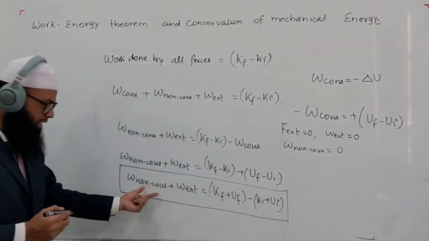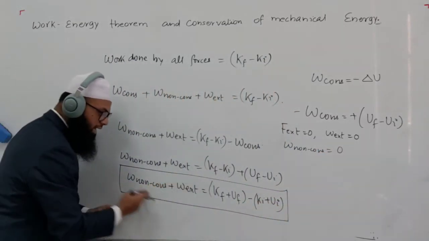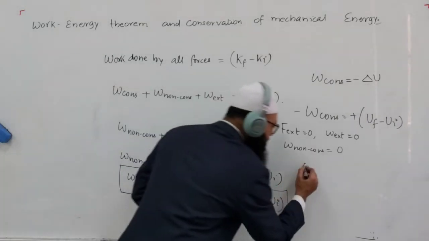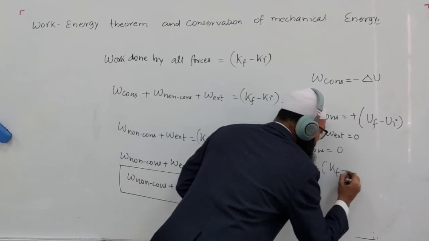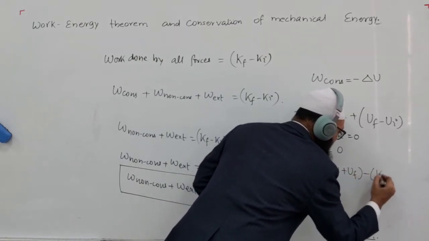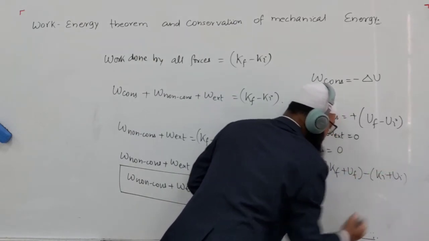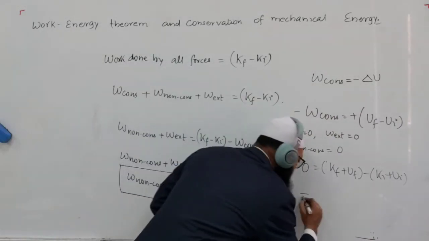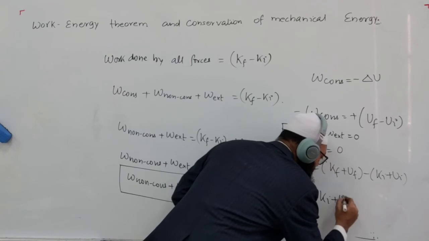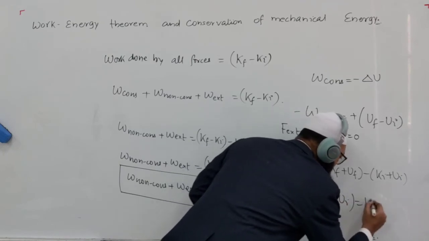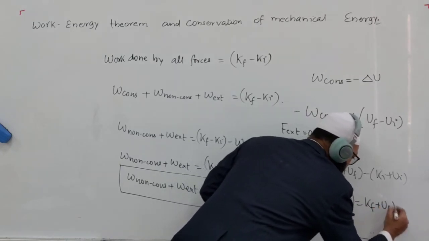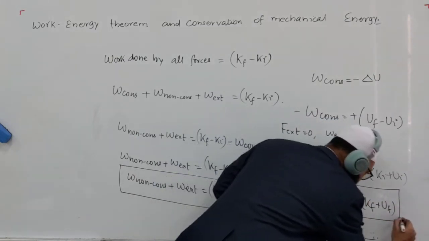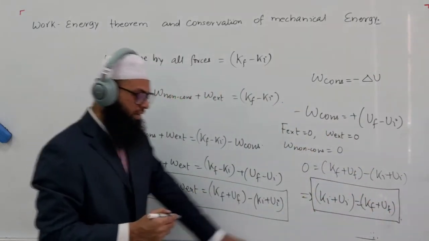In that case, this entire LHS term turns out to be 0. That means 0 is equal to Kf plus Uf minus Ki plus Ui. Or we can write it in a better way: Ki plus Ui is equal to Kf plus Uf. That is the final expression for conservation of mechanical energy.